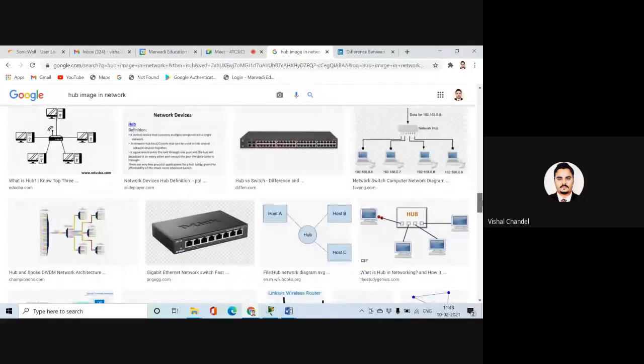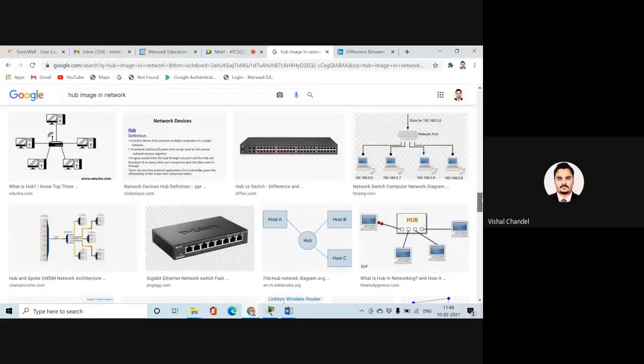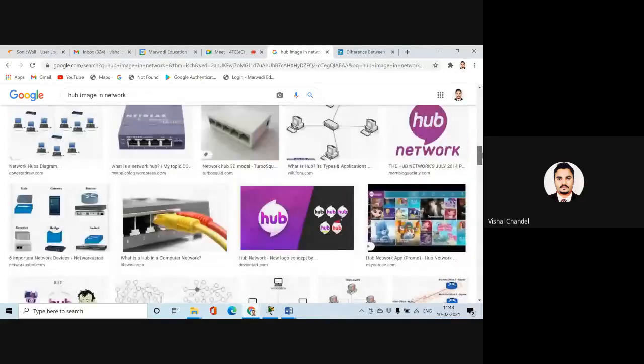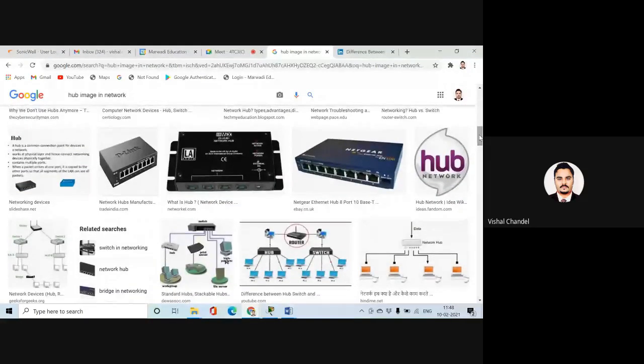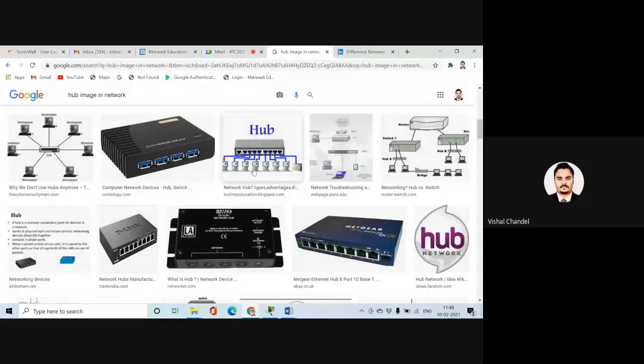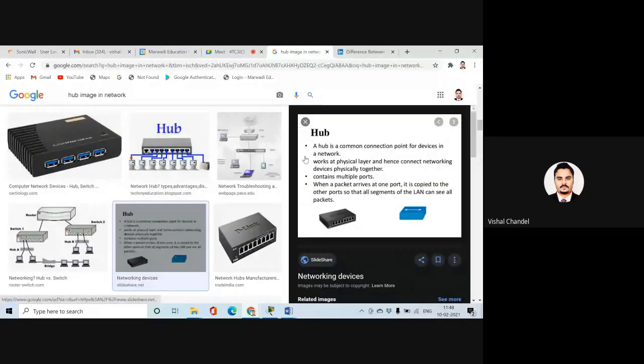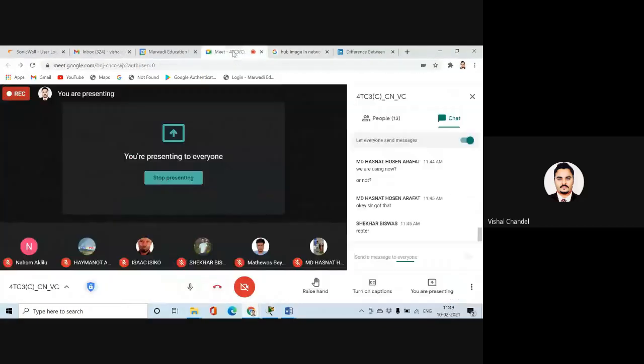So what is a hub? I'm not talking about any layer or address concept here. We are just talking about the exchange of information on the basis of the physical layer. If you want to play a local LAN game, you can just connect a hub. A hub is a common connection point for devices in a network. It works at the physical layer and hence connects networking devices physically together. So when your four friends want to play a LAN game, you can use a hub, create a star topology, and create a small network for exchange of your LAN instructions.